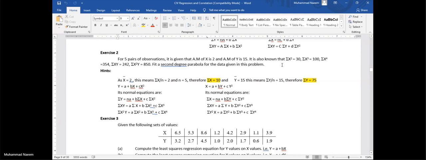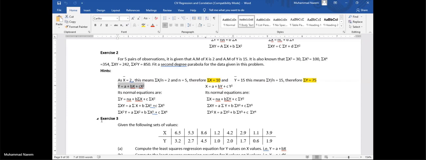Now look at the given information, which sigmas are given. We are given sigma x square, sigma x cube, sigma x4, and these sigmas are used in these normal equations, and these normal equations are for this parabolic equation. So this is required.